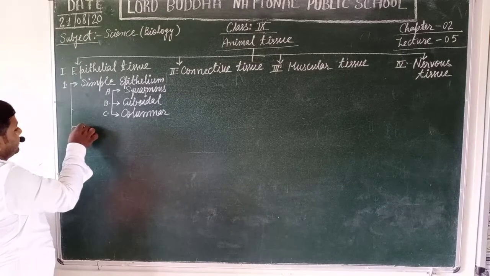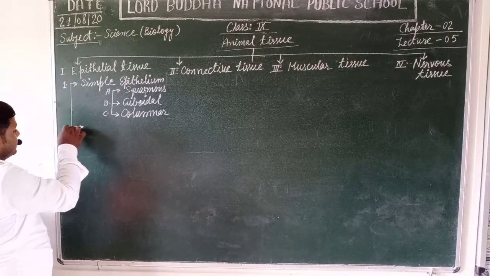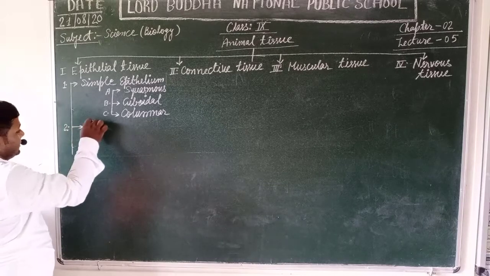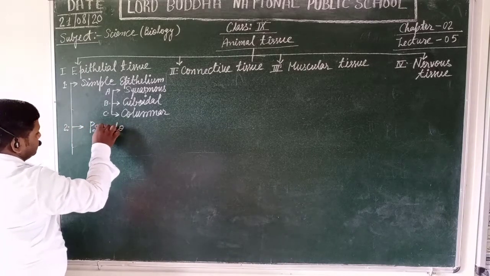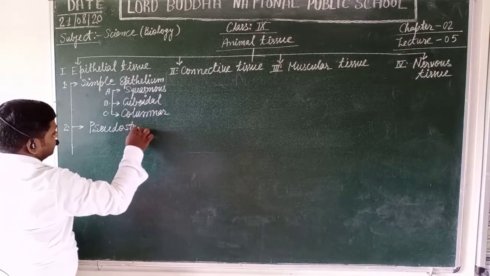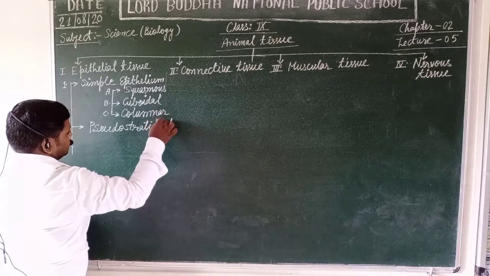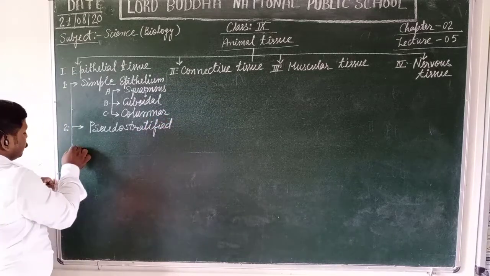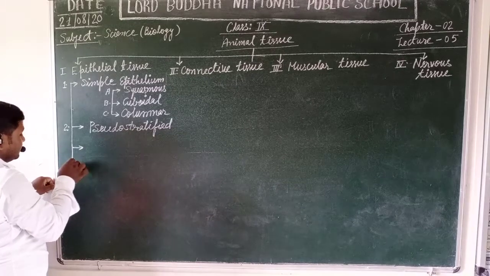Now, the second type of epithelial tissue is pseudo-stratified epithelium, and the next one is stratified epithelium.